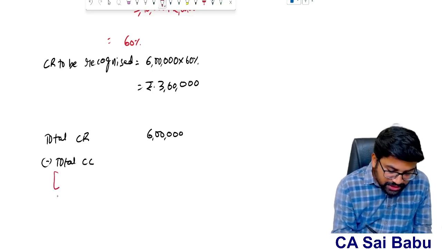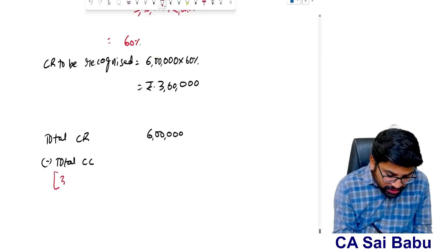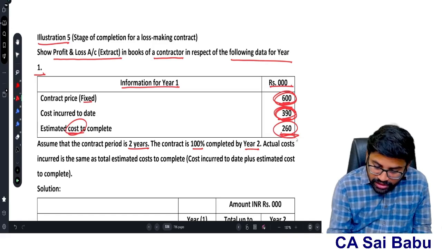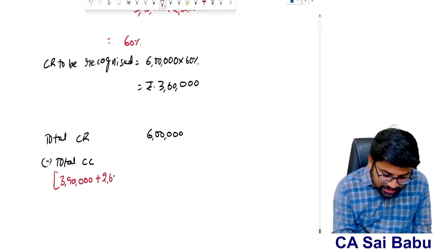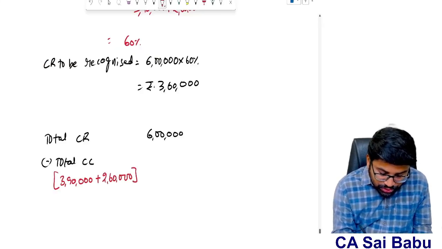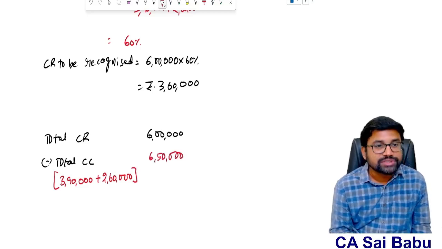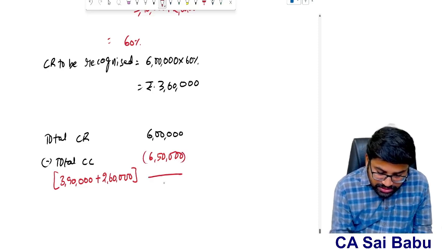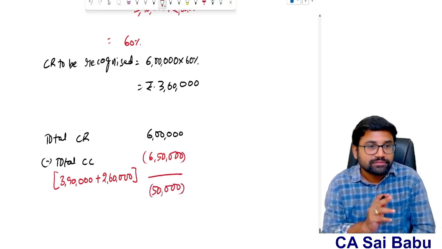Cost means incurred 3,90,000 plus to be incurred 2,60,000. So total 6,50,000 total contract cost. That means 50,000 is the loss. Agreed or not? You check it, everybody.